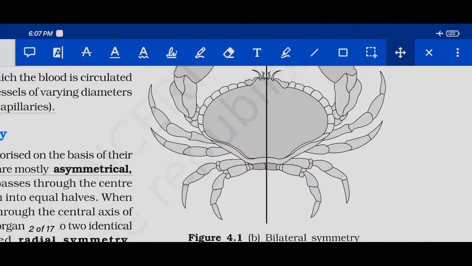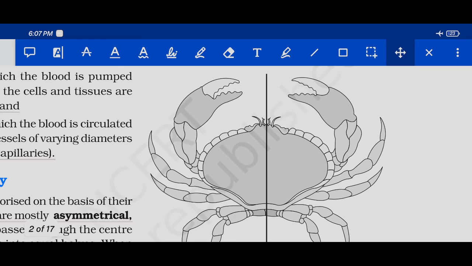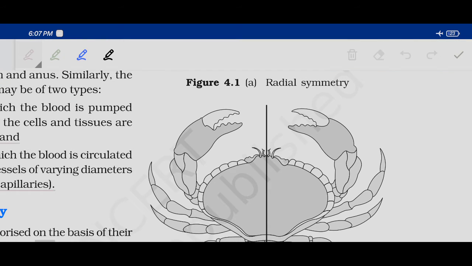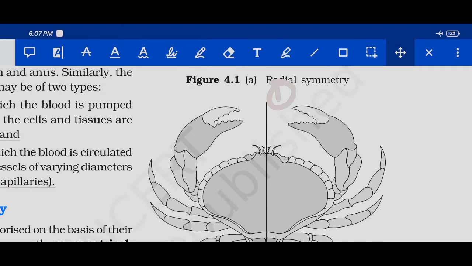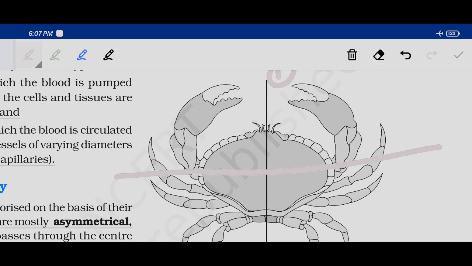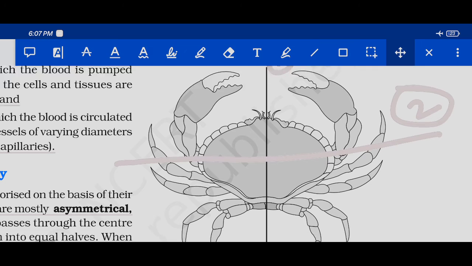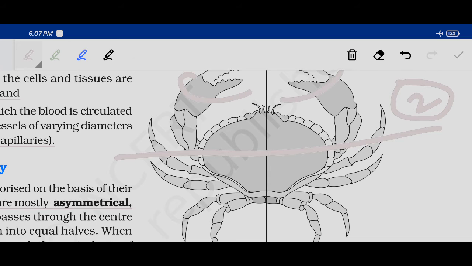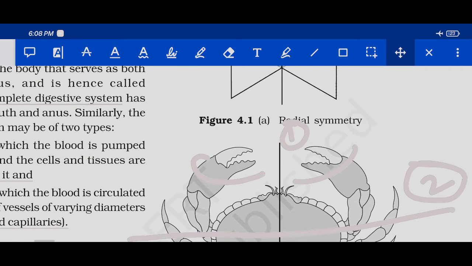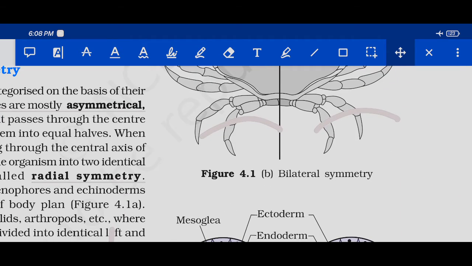See, here they are showing an organism which shows bilateral symmetry. So here only one plane divides the organism into two halves. See, if you try to divide the organism like this, let us say this is plane 2, does the organism divide into two equal halves? No. See, here we have this kind of arms, but here we don't have the same kind of arms, so this is not symmetrical according to plane 2, but this organism is symmetrical only according to plane 1, so this is called bilateral symmetry.